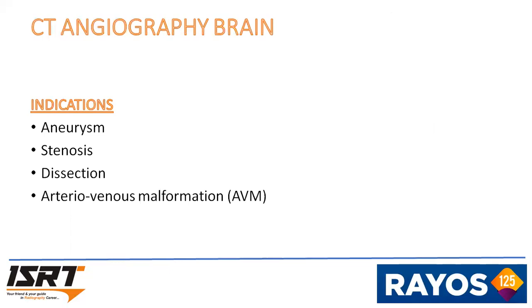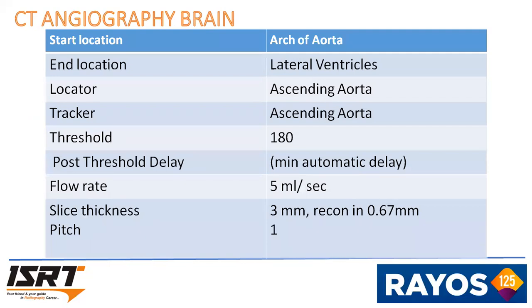First one is the CT angio of the brain. Indications are aneurysm, stenosis, dissection, and AVM. In CT angio, the start location is at arch of aorta and end location is at the lateral ventricle. Locator placed at the ascending aorta. Tracker is also at ascending aorta.